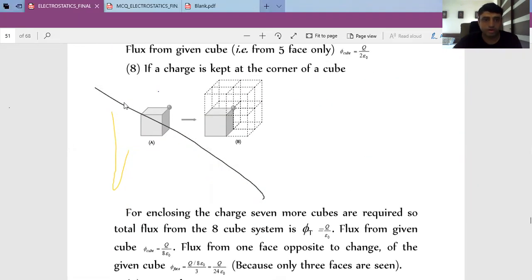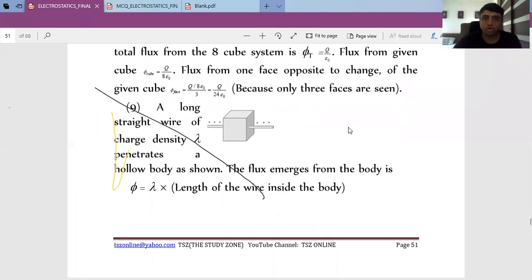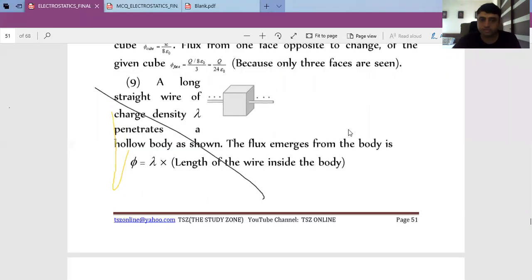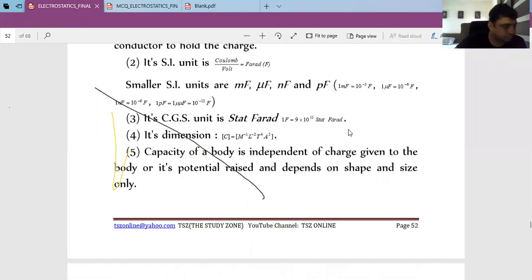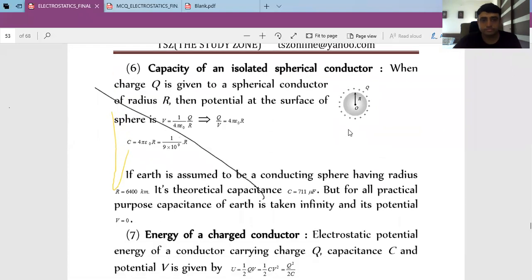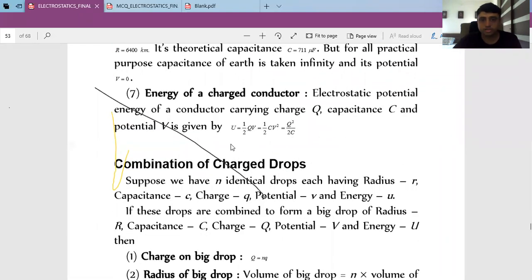This we have done inside the classroom in detail. I have taken around 2+ sessions for only electric flux. So if you have any query related to electric flux, you just write down so that I can spend more time on it. Energy of a conductor or a capacitor. This is a useful formula.